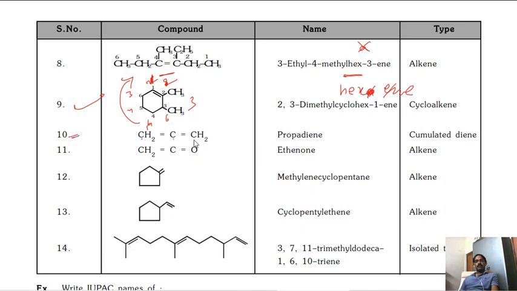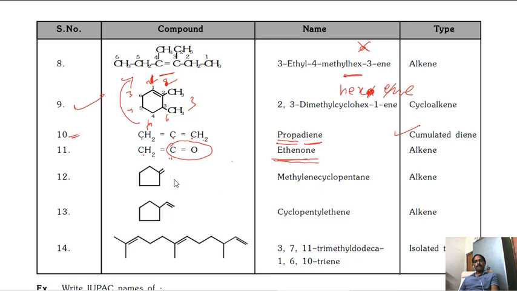Propadiene. 1, 2, 3, total prop. If single bonds are there, propane. Double bonds are there, 2 are there, diene. Propadiene. Here no need to mention the numbering, because there is no other choice. Okay. These are called cumulated dienes. Now 2 carbons are there, eth. This C double bond is there. One ketone, ketone functional group, it is ethenone. Ethene plus one, ethenone. Okay.